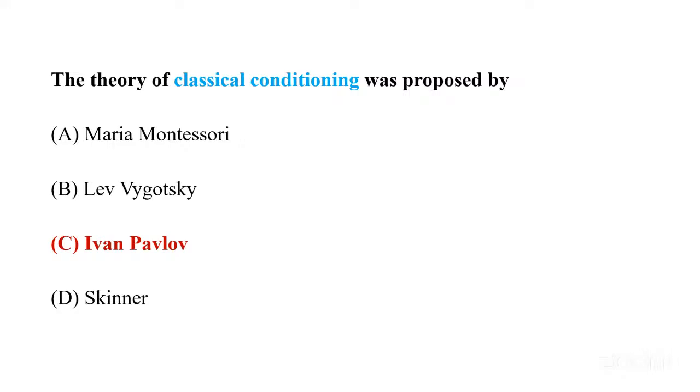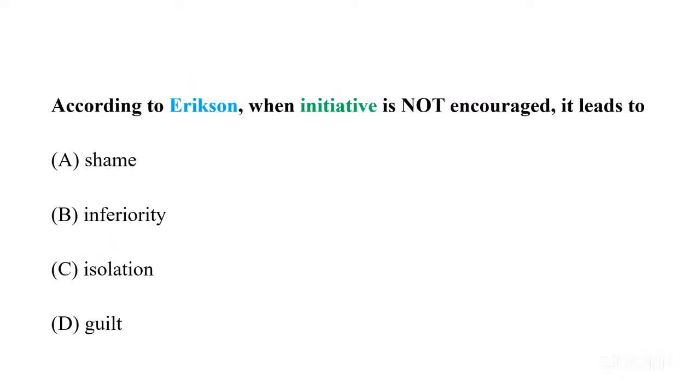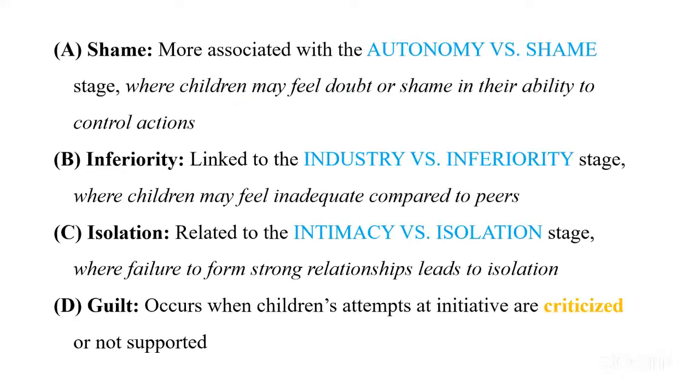Moving towards the next question, which is, according to Erik Erikson, when initiative is not encouraged, it leads to what? Now recall all the things in Erik Erikson's theory. A is shame, B is inferiority, C is isolation, and D is guilt. Let's understand each option. When we are talking about option A, that is shame, it is more associated with the autonomy versus shame stage. Okay, where the child may feel doubt or shame in their ability to control their own actions.